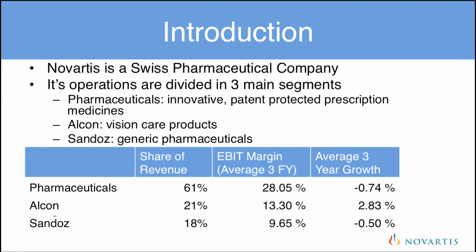Novartis is a Swiss pharmaceutical company that has its operations divided in three main segments. As you can see in the table below, the largest segment is pharmaceuticals, where also margins are the highest, but sales growth over the last 3 years was the lowest.